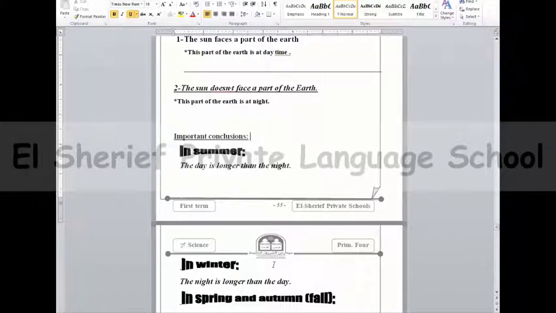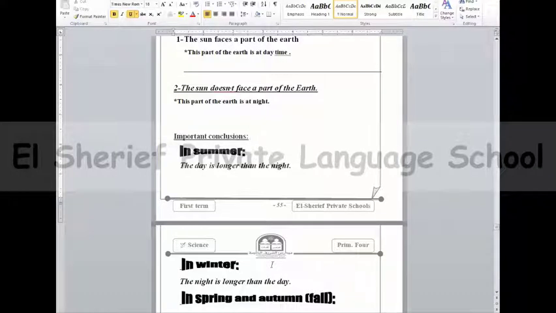Again, when a question says give reason for the sequence of the 4 seasons, my answer is due to the revolution of the earth around the sun once every 365 and a quarter days. When it asks what happens when the earth revolves around the sun once every 365 and a quarter days, my answer is this causes the sequence of the 4 seasons. So we focus and differentiate between what happens and give reason.